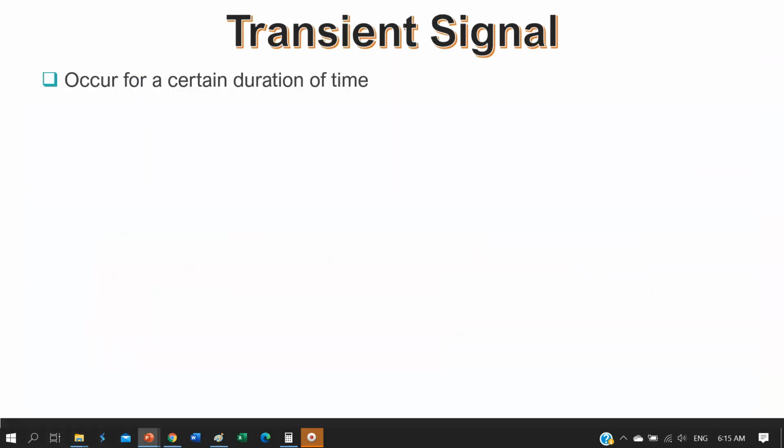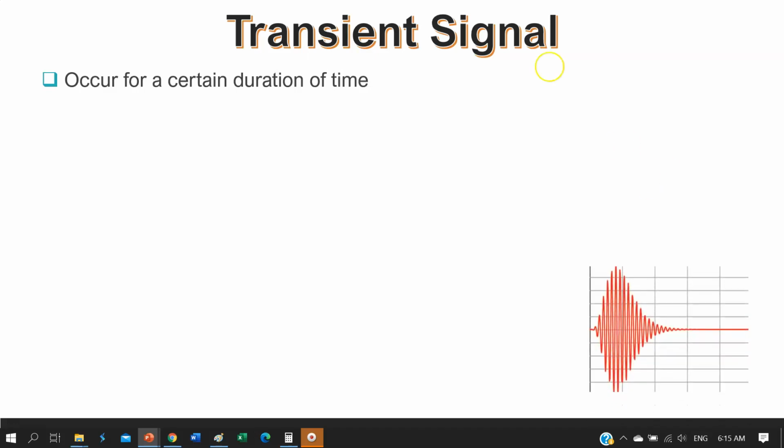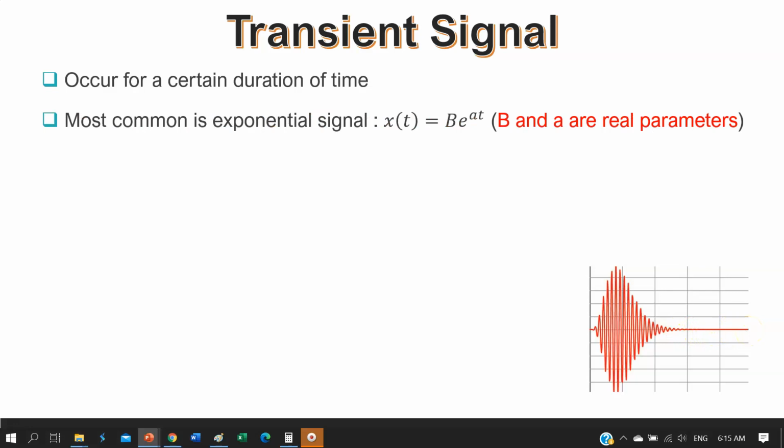Next, we have transient signal, which refers to a signal that occurs for a certain duration of time. For example, like this signal, it occurs for only a short period of time before it dies out. The most common example of transient signal is the exponential signal, which is given by this equation: x of t equals b e to the power a t, where b and a are real parameters.